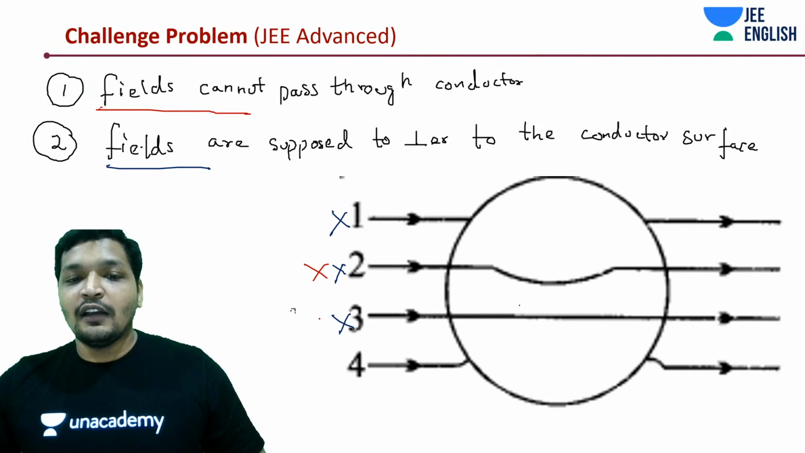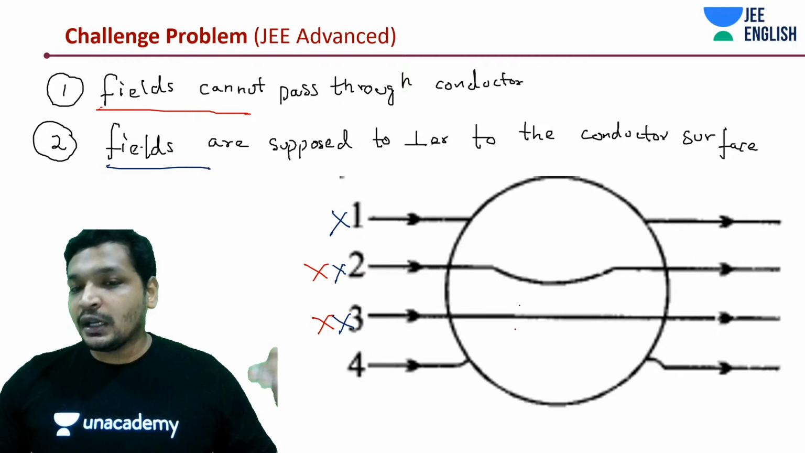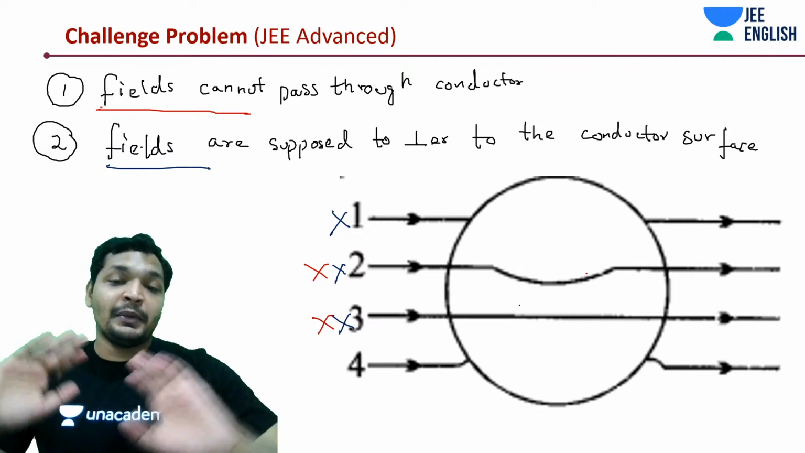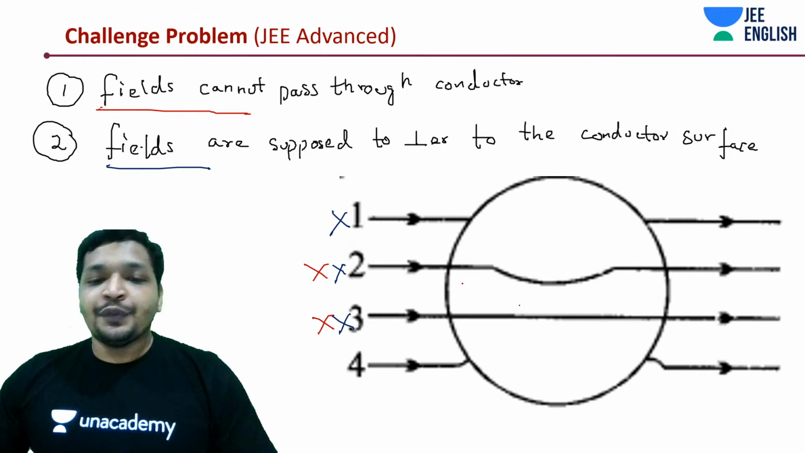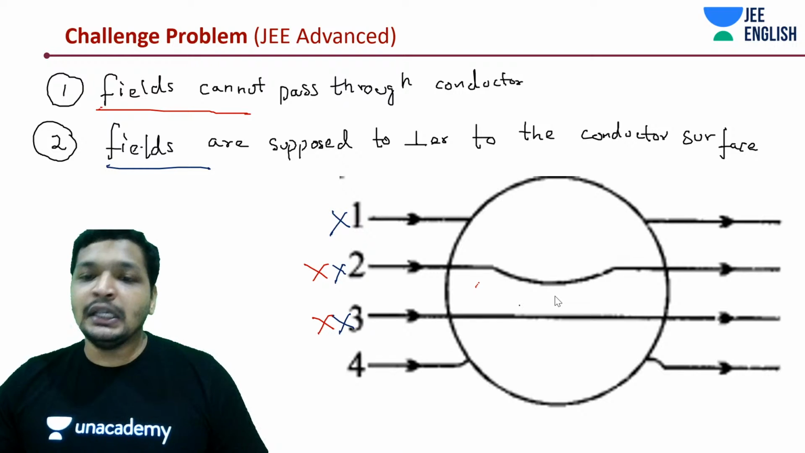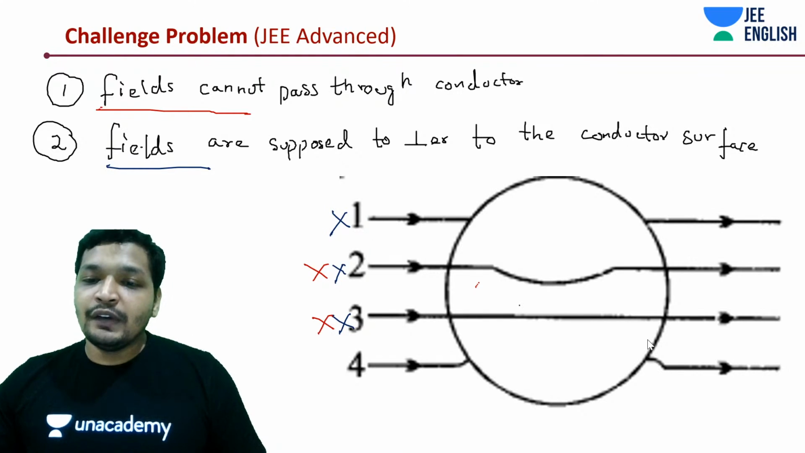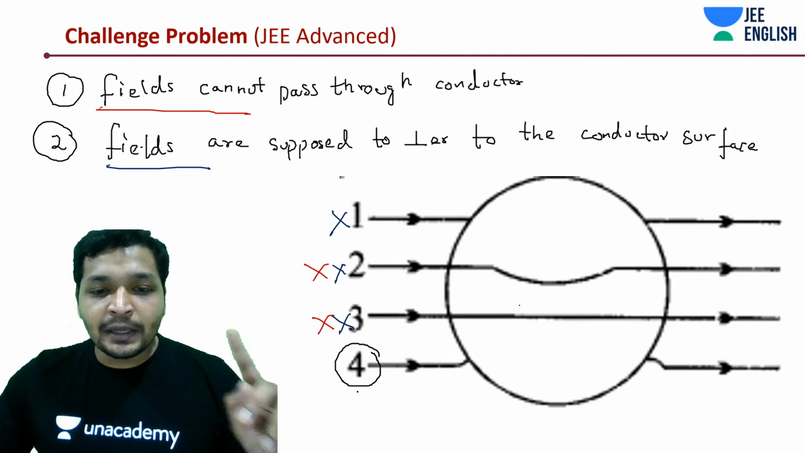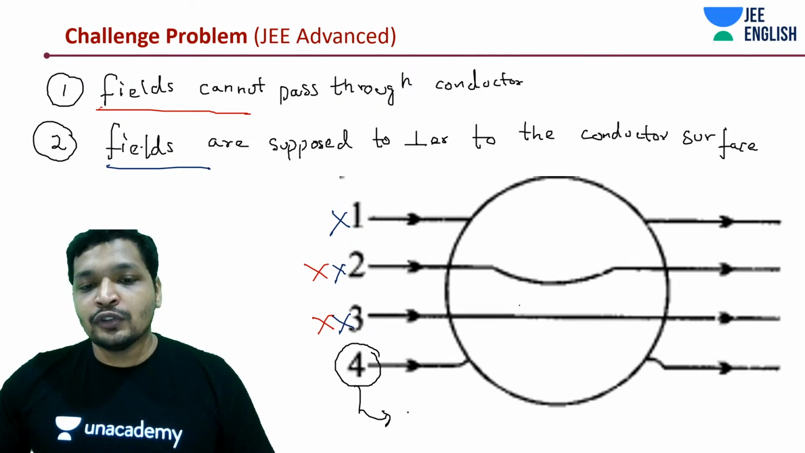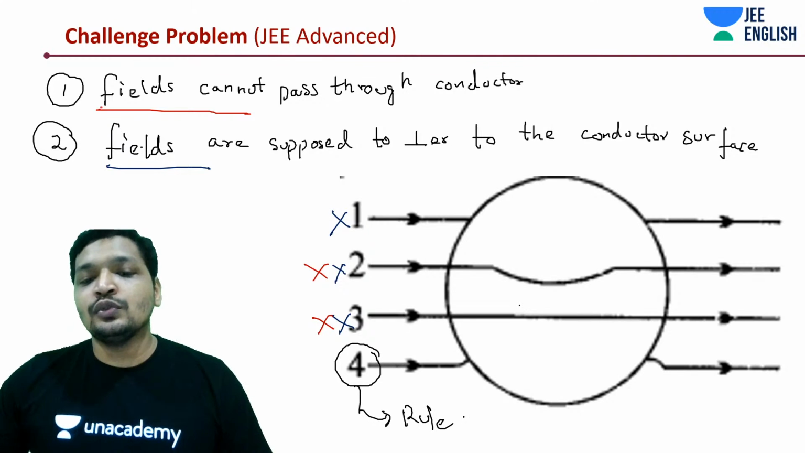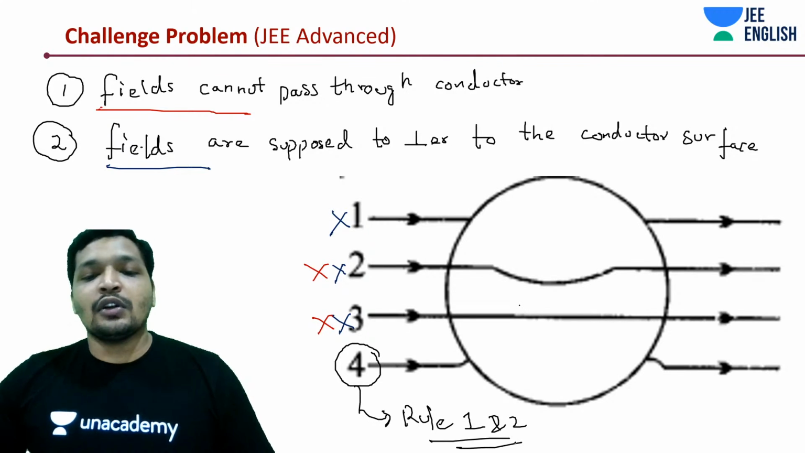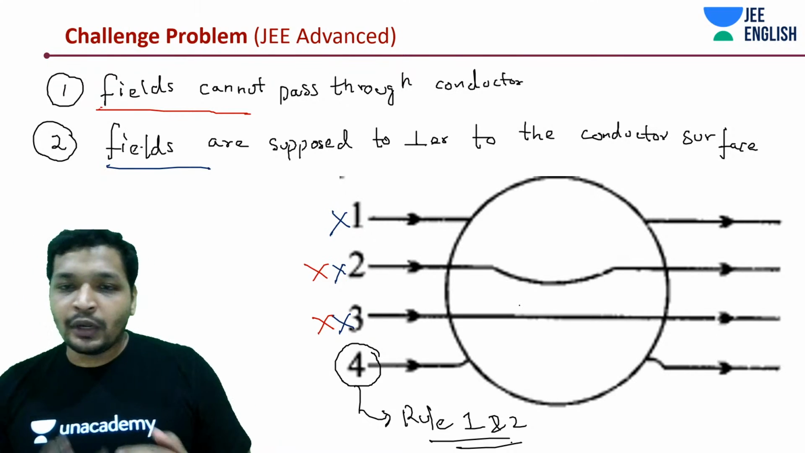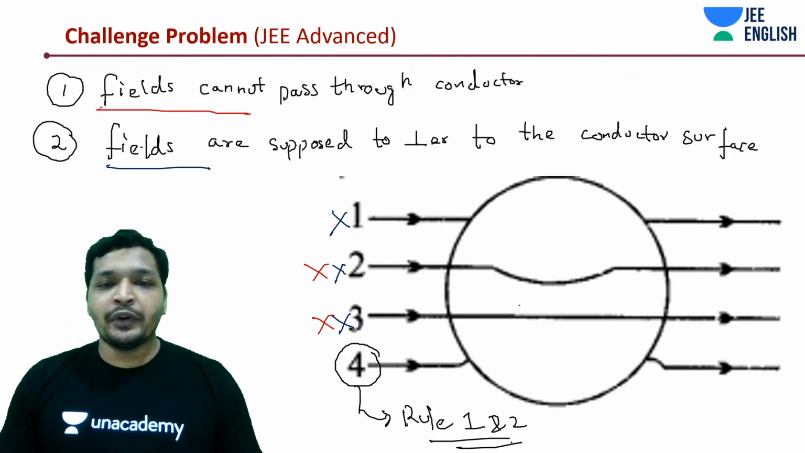Because fields appear to be passing through the conductor, or maybe passing along the surface of the conductor, or maybe outside the conductor, still not perpendicular. So which should be the correct one? It should be 4, where fields, or the electrostatic force lines, are not passing through the conductor. So it follows both rule 1 and 2. It's not passing through the conductor, and it's perpendicular as well. Important basic concepts too.